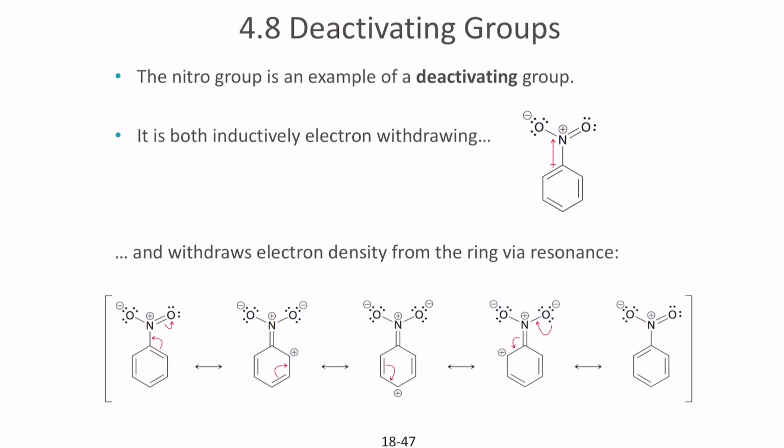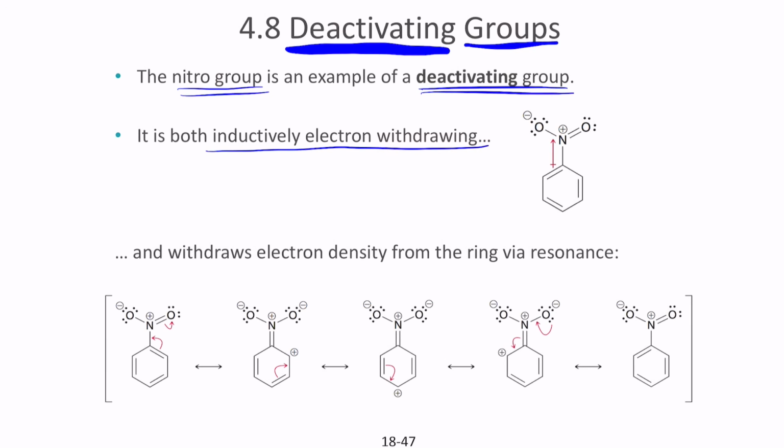So next let's talk about deactivating groups. So what are deactivating groups here? The nitro group is an example of a deactivating group, because it's inductively electron withdrawing and also withdraws the electron density from the ring. Remember that the one that provides electron density to the ring creates an activating group. The NO2 group here is electron withdrawing, and it also withdraws the electron density from the ring towards itself. So here if you draw the resonance structure, you end up with an upward charge rather than a downward one. A downward one is an activating group, and an upward one is a deactivating group.